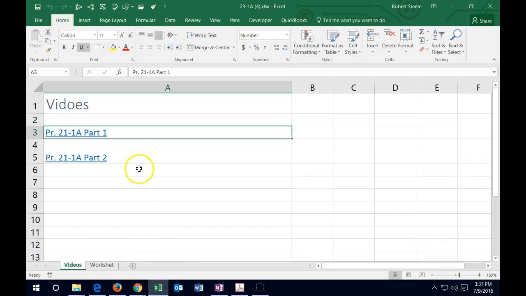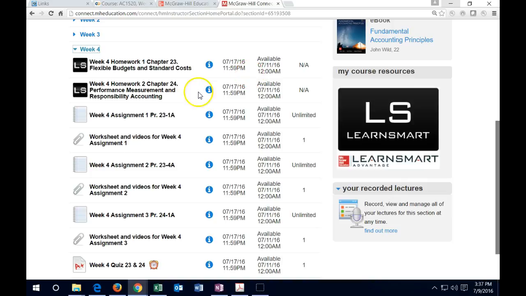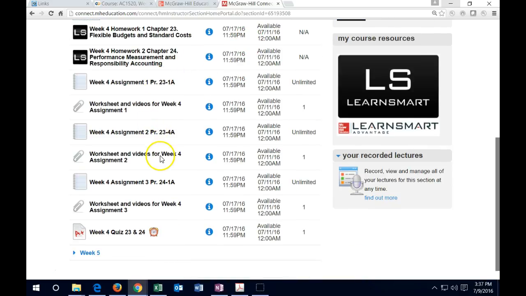The first page will have the videos. The second page will have a worksheet. You do not have to do the worksheet, but Excel, in these types of problems especially, can help with the calculations. Sometimes it's easier to use Excel to do the calculations rather than doing them in a calculator. So you might want to use the worksheets here, and you're going to use that to enter the data into this information here. Same for these 3 problems. So we got 3 of them this week, but they're not quite as long. So we see that format.